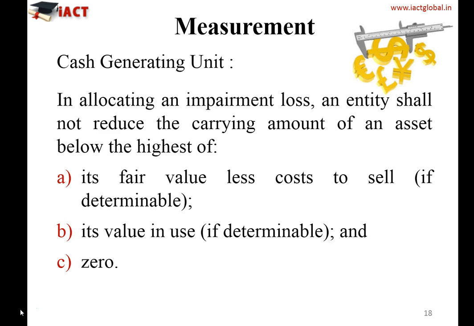In allocating this impairment loss, an entity should not reduce the carrying value of an asset below the highest of the following. Just think about it, you cannot reduce the value of an asset below 0. It cannot be minus at all. It can be a maximum of 0. Or it should be at the value it would have been if there were no impairment. So its fair value less cost to sell, or its value in use, or 0. In allocating an impairment loss, an entity shall not reduce the carrying value of an asset below the highest of all these three.